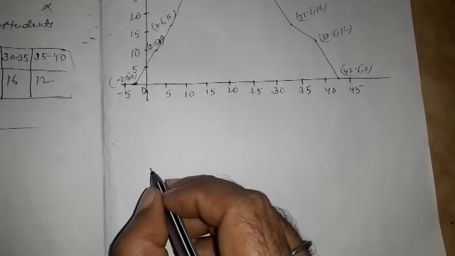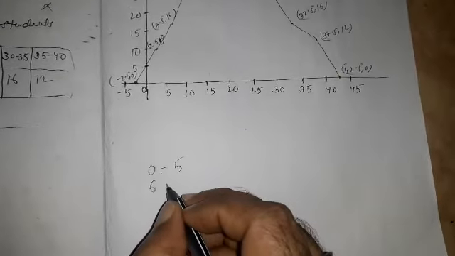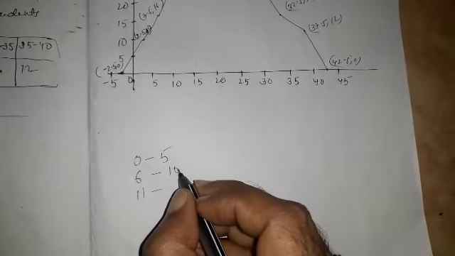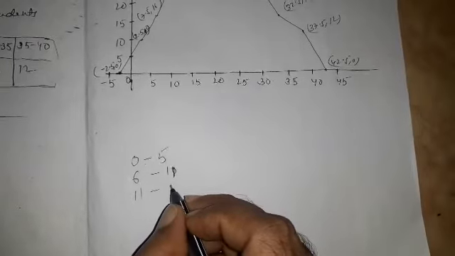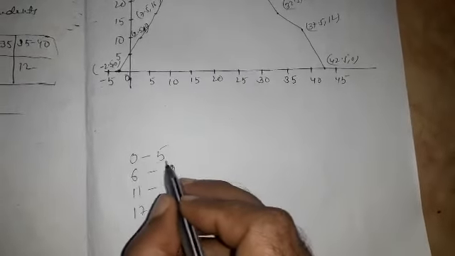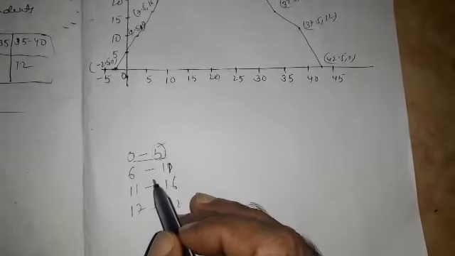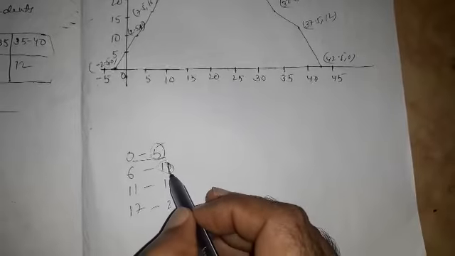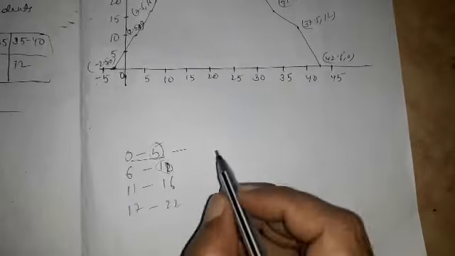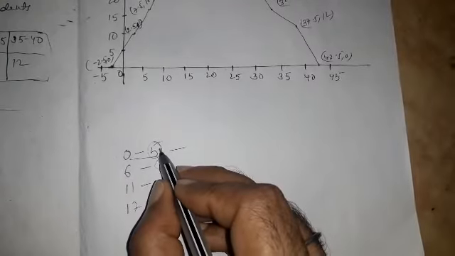Just like we have data: 0 to 5, 6 to 10, 11 to 16, 17 to 22, etc. So this is called inclusive data because the upper limit of the first class is included in the first class, and the upper limit of the second class is included in the second class interval. For converting it into exclusive data, we subtract 0.5 from the lower limit and add 0.5 to the upper limit.